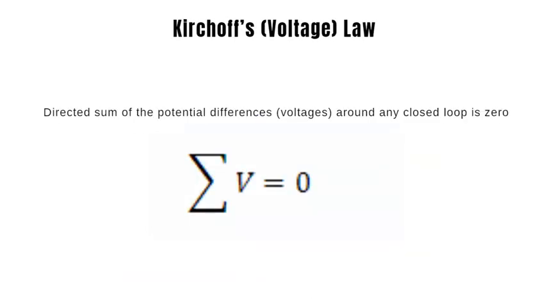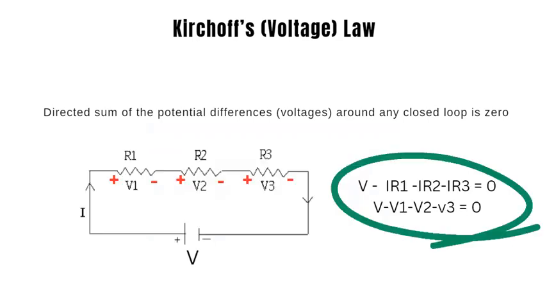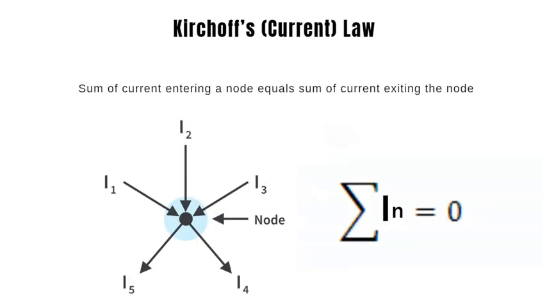Kirchhoff's voltage law states that the directed sum of the potential differences around any closed loop is always zero. As shown in the figure, the directed sum of voltage across the loop is zero. On the other hand, Kirchhoff's current law states that the total sum of current entering a node is always equal to the total sum of currents exiting the node.